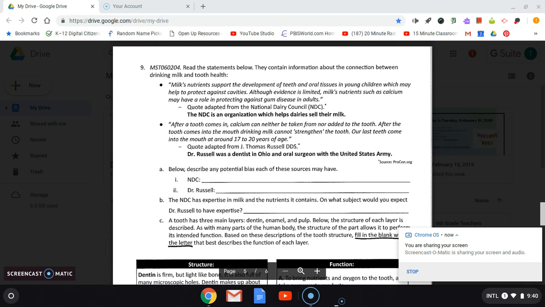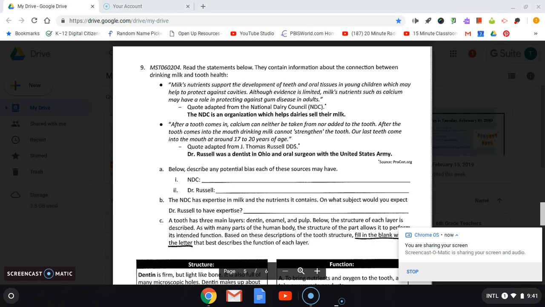And the next statement, after a tooth comes in, calcium can neither be taken from nor added to the tooth. After the tooth comes into the mouth, drinking milk cannot strengthen the tooth. Our last teeth come into the mouth at around 17 to 20 years of age. This quote is adapted from J. Thomas Russell, who is a dentist in Ohio and an oral surgeon with the United States Army. So the first claim is saying that milk does help after the teeth have come in, and that's the dairy farmers who are saying that. And the second statement is from a dentist, and he's saying it doesn't matter once the teeth have come in.